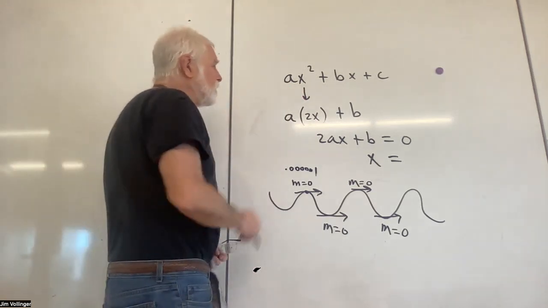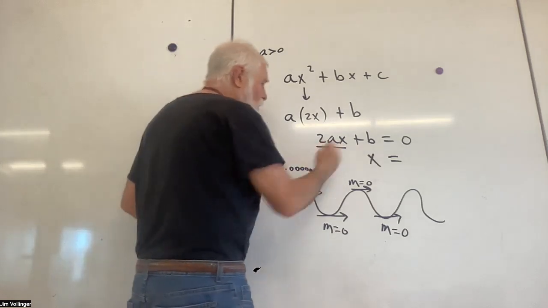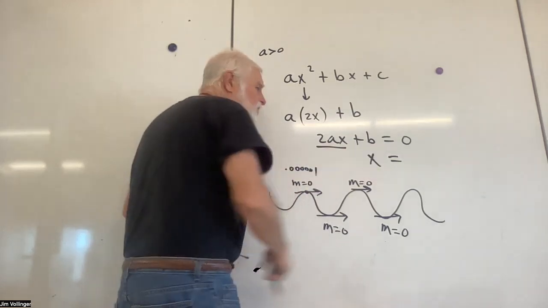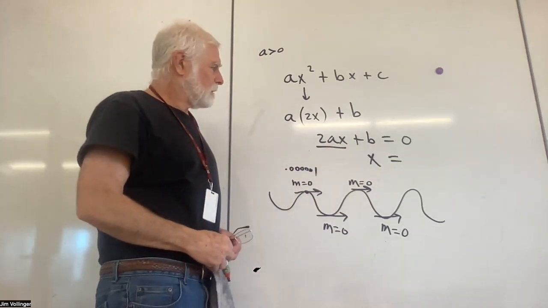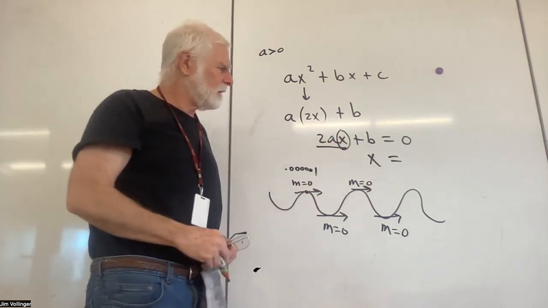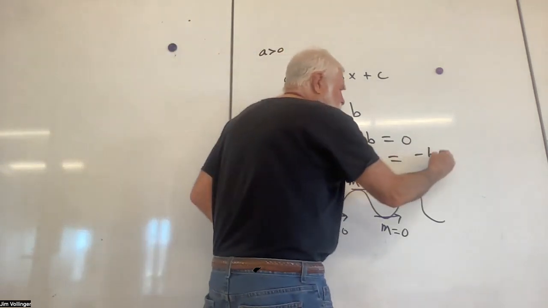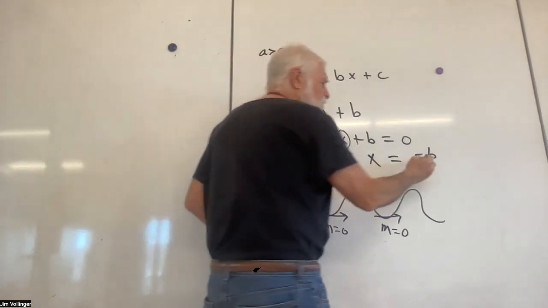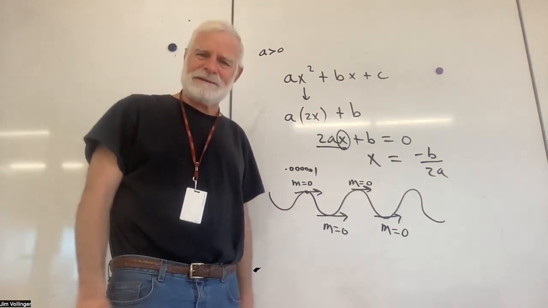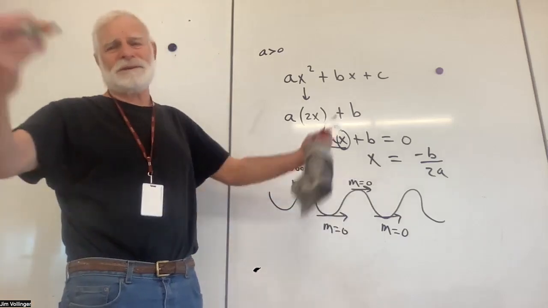Oh, an a term. We're saying a is greater than 0 here. Oh, well, then it looks like the slope is 2ax, and the slope of a linear is b. And well, you go ahead and solve that right now for x. You get x along here. See if you've got the algebra 1 skills to solve that. I'm having trouble figuring it out. I think addition of b becomes subtraction. I think multiplication by 2a becomes division. God, another coincidence. Seeing minus b over 2a from a different perspective here. Another coincidence.